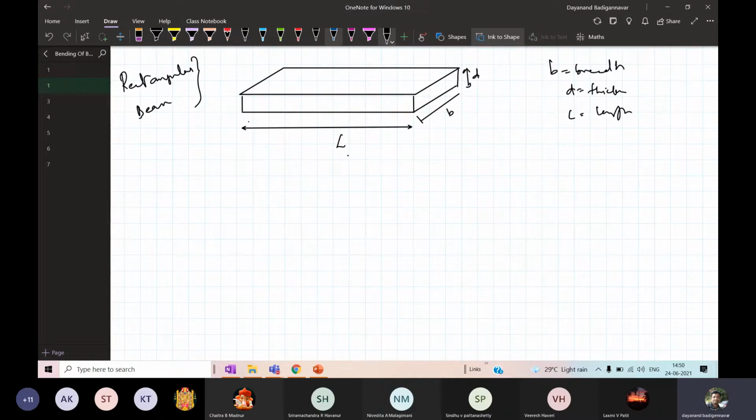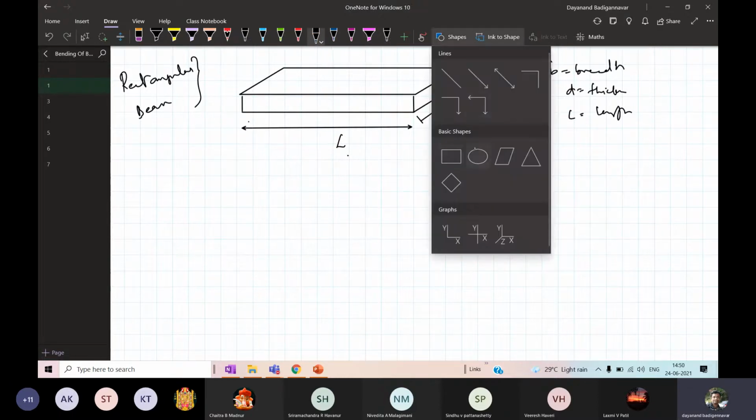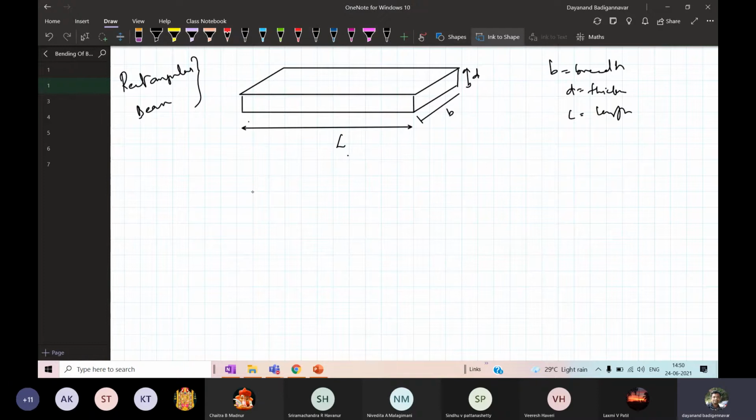You can have a circular beam also, like this.